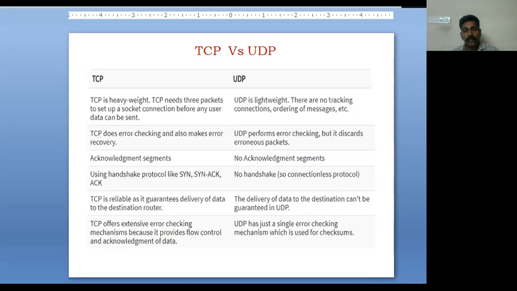And TCP does error checking and also makes error recovery. That is, if any error is there, then TCP will recover that error. But UDP performs error checking, but it discards the erroneous packets. So TCP is reliable for delivery of data to the destination. In UDP, delivery of data to a destination can't be guaranteed.